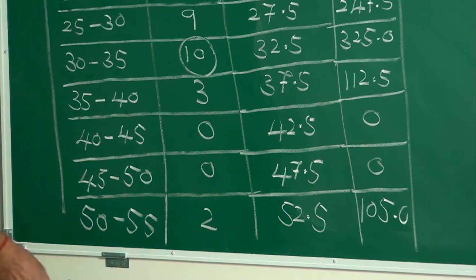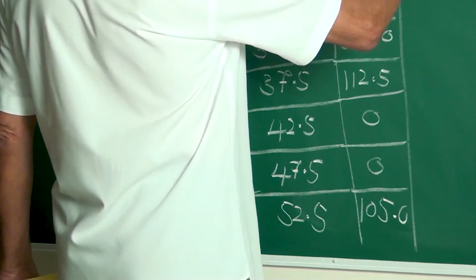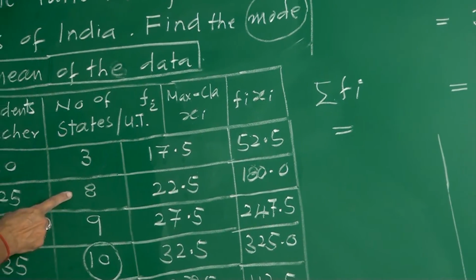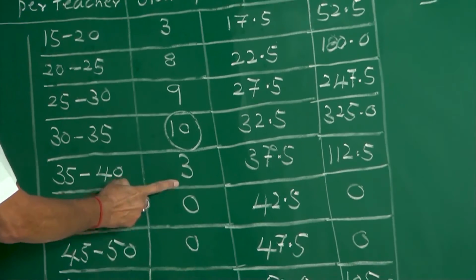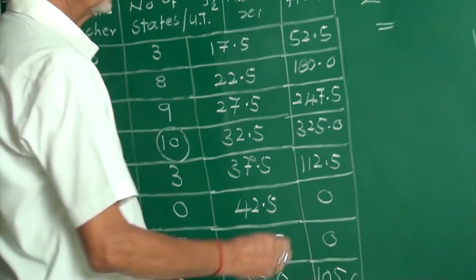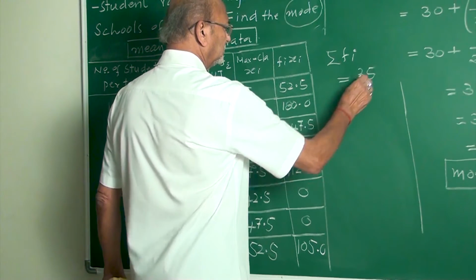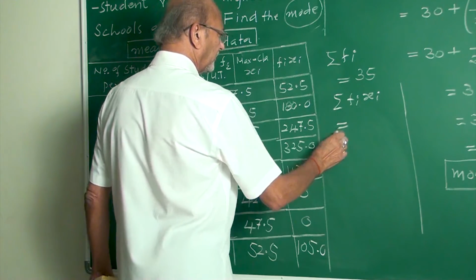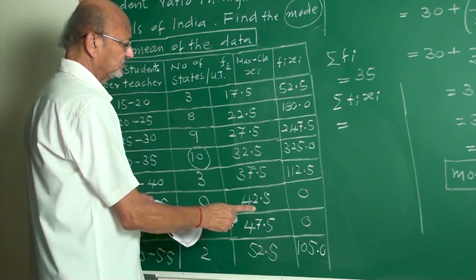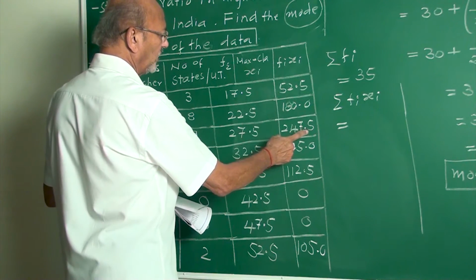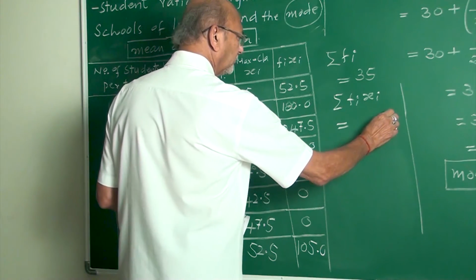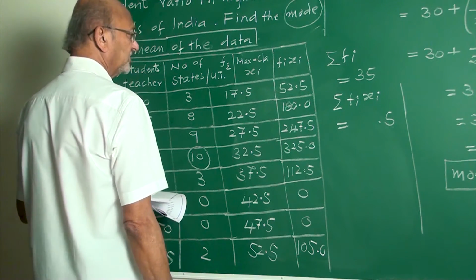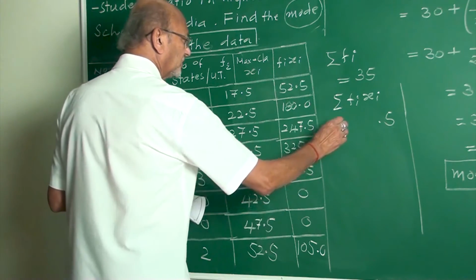This is sigma fi, which is the addition of these, my friends. 11, 20, 30, 33 plus 2 is 35. Then sigma fi xi. You must add these: 0.5, 1, 1.5. Yes, if you add all these, my friends, you get 1022.5.